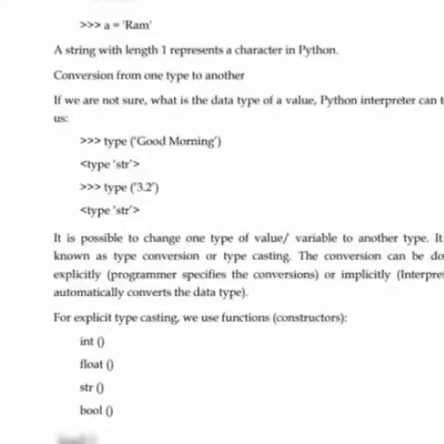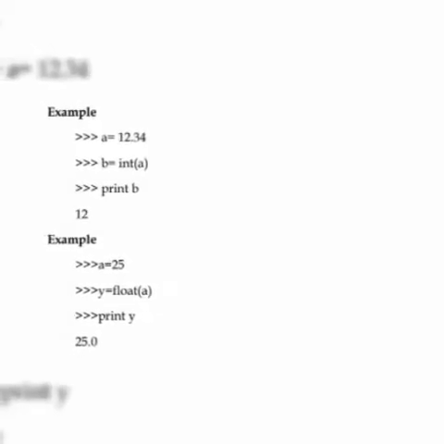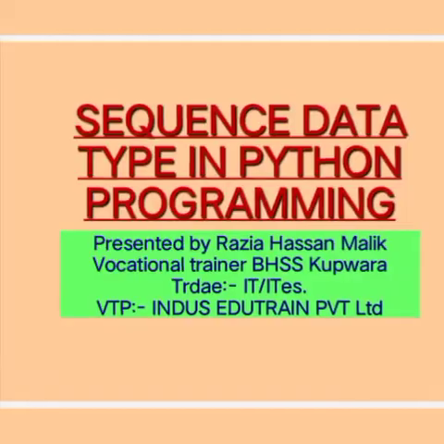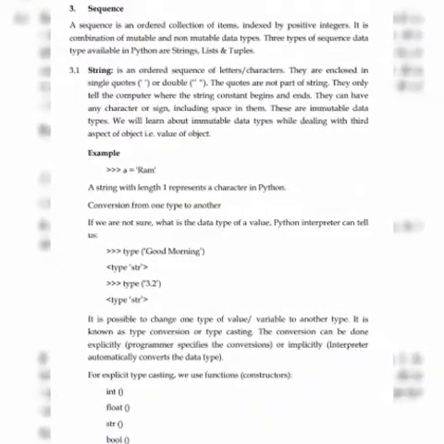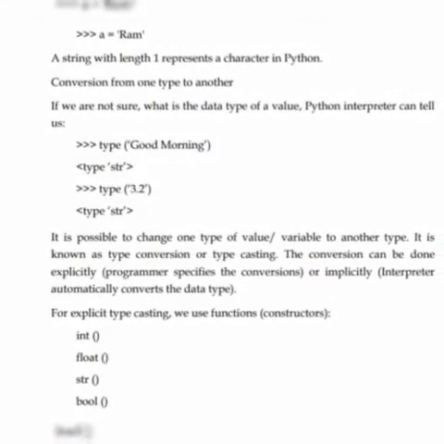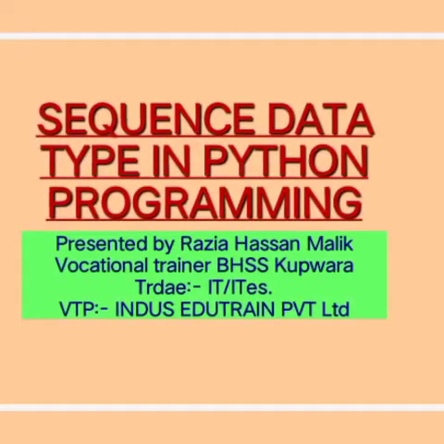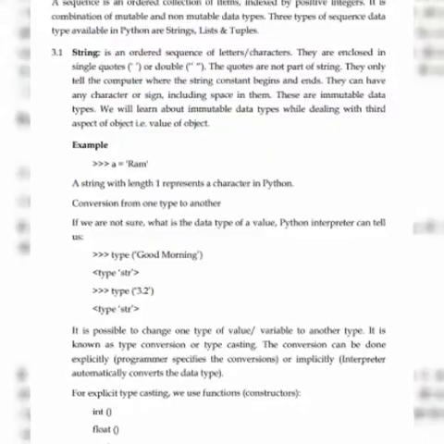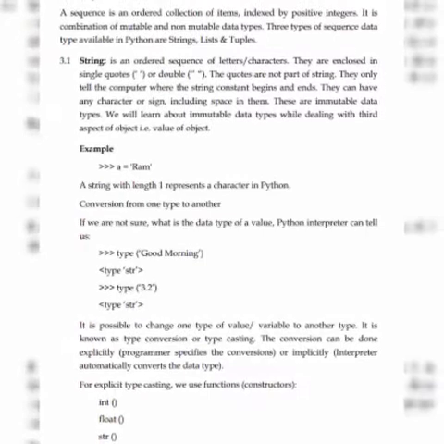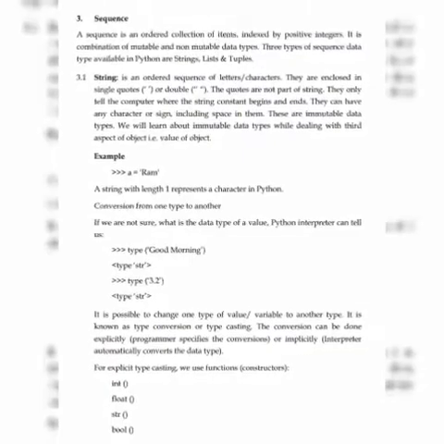They can also have space in between them, because when we write a string, for example, if we write good morning as a string, and if we write it without any space, that is goodmorning, then it will not make any sense. Maybe somebody will not understand what has been written. That means we have to give space. After good, we have to give one space, and then we write morning, good morning, so that everybody can read it easily. And these strings are immutable data types. I have given an example.